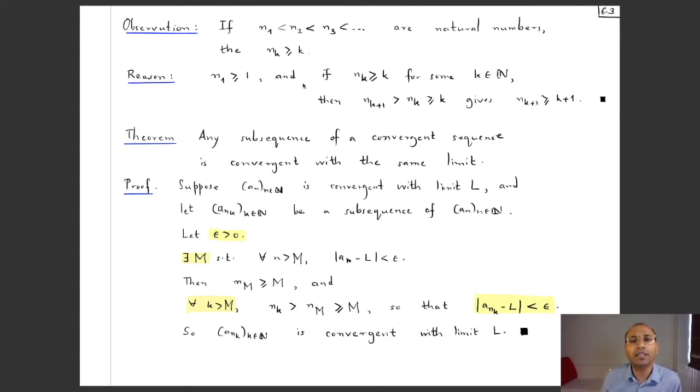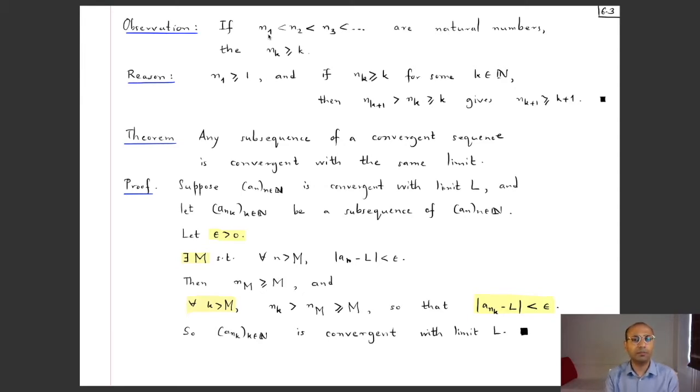So by induction, we have completed the induction step, and so by induction, this result is true for all k's. Whenever you have a strictly increasing list of natural numbers, then the kth number in that list is at least as big as k. So this is an important thing to remember because many times in proofs involving subsequences, you need this. So here is already an instance where we need this.